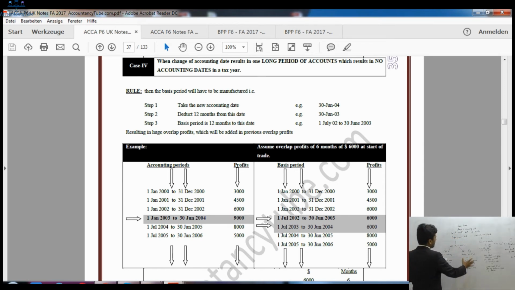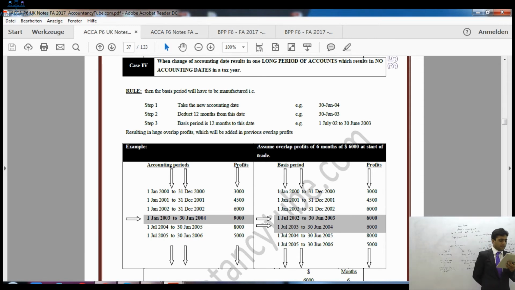So missing tax year, there is no accounting date in a tax year. So if you see the example, please. Year end was 31st of December every year, then they decided to change to 30th of June. However, they made accounts to 30th of June 2004. So it has resulted in a very long period of accounts, from 1st of January 2003 to 30th of June 2004.